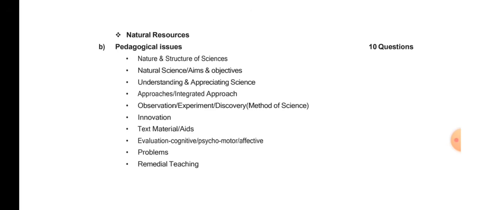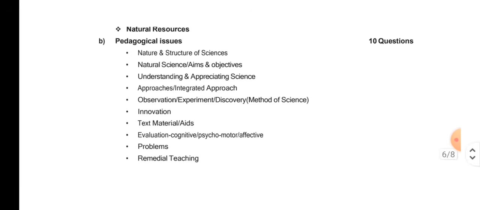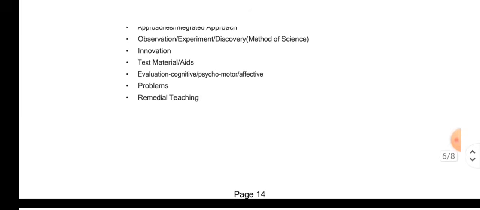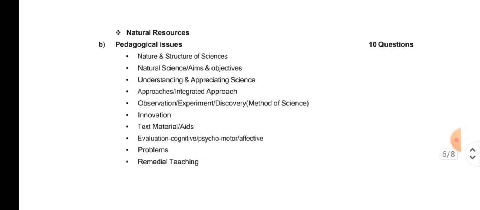Now in pedagogy, nature and structure of science you should know, natural science, aims and objectives, understanding and appreciating science, approaches to science, integrated approaches, observation and experiment, discovery method of study of science, innovations, text materials or teaching aids, evaluation, cognitive, psychomotor and affective domains, these are the different types of domains you should be well versed in. Then problems related to science, content and remedial teaching. These are the things you should know in science.